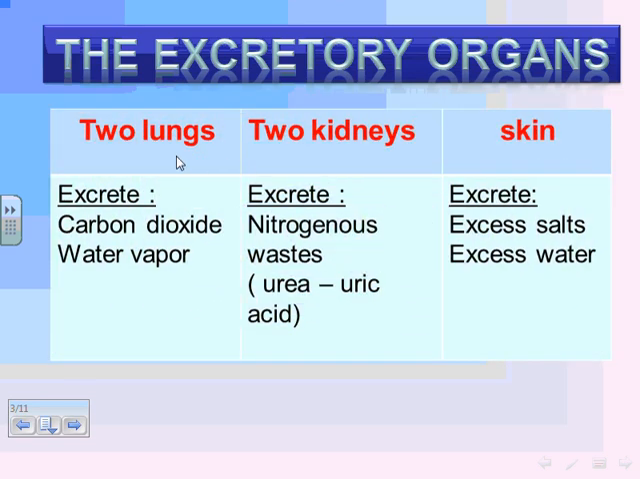So, the excretory organs are, yes, very good, the two lungs. Give reason why the two lungs are excretory organs. Because they excrete carbon dioxide and water vapor. What about the two kidneys? The two kidneys excrete nitrogenous wastes, which are urea and uric acid. The third organ is the skin. The skin excretes excess salts and excess water in the form of sweat.